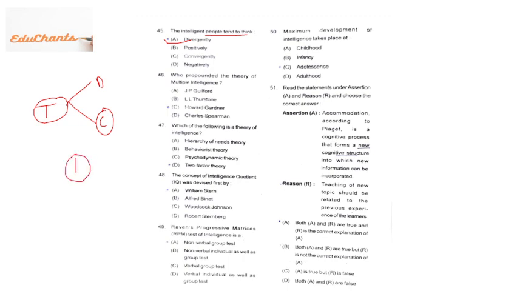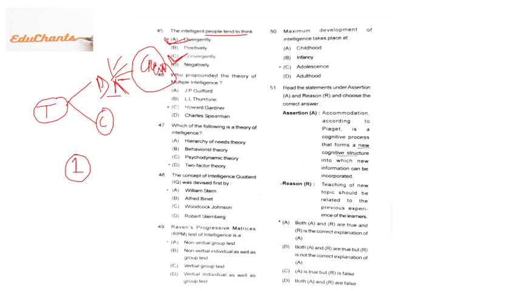Divergent means thinking in different ways, they can think diversely. These are creative children, those who create something new. As per me, the answer would be convergent, but we will wait for the final answer. It could be divergent also, but as per book it is convergent.